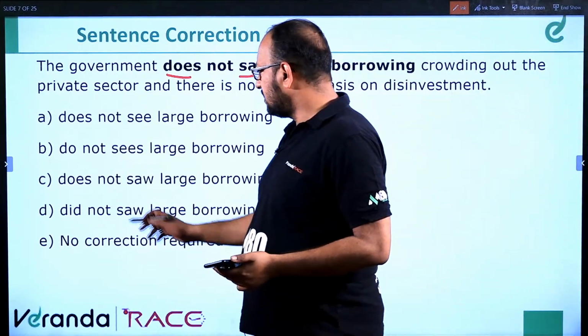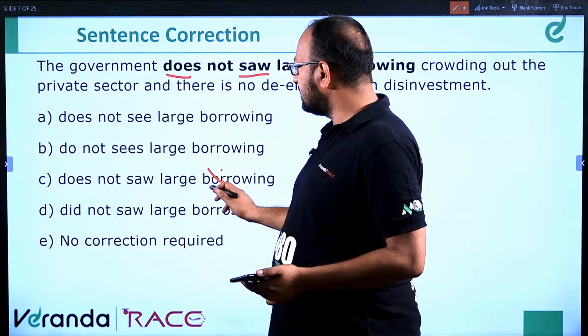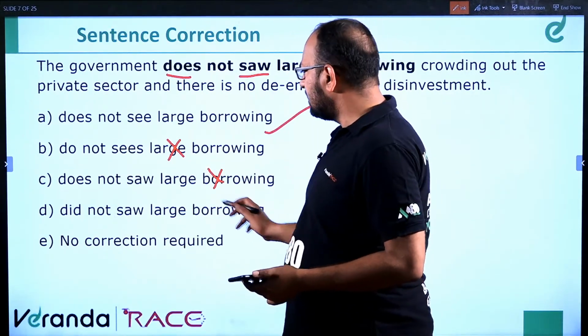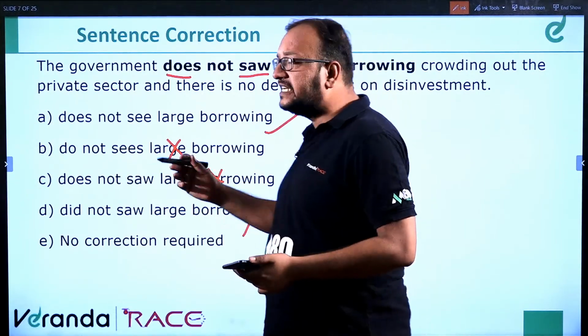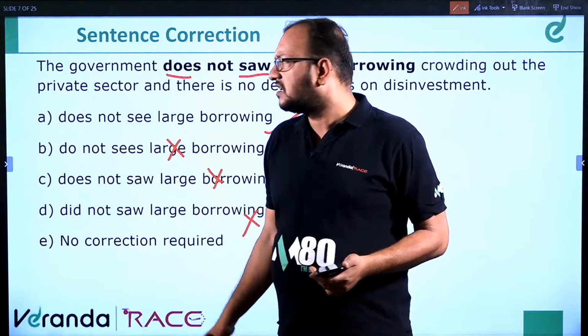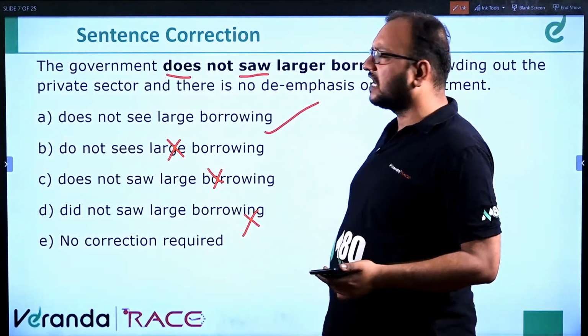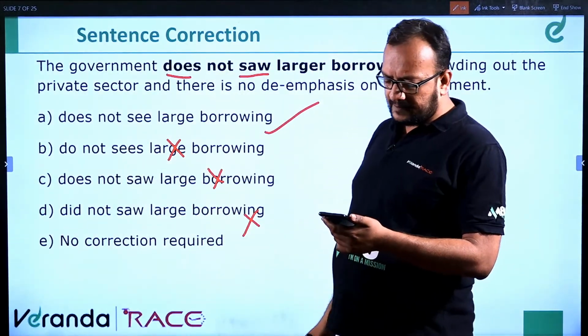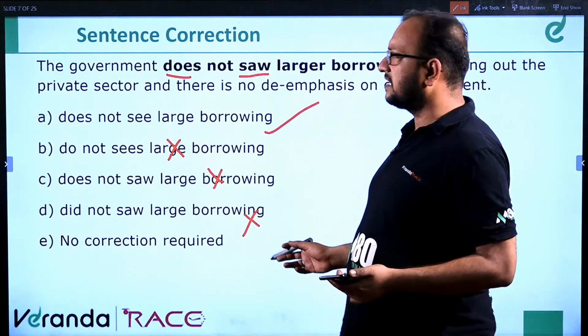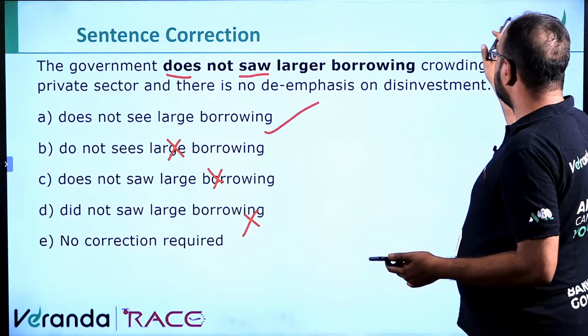Does not saw is incorrect. Do not see is incorrect. Does not see is correct. Did not saw is incorrect, because with did we use V1. With does we use see, with do we use see. So there is only one option: does not see larger borrowing. This is the correct answer. Clear? Moving ahead to the next question.